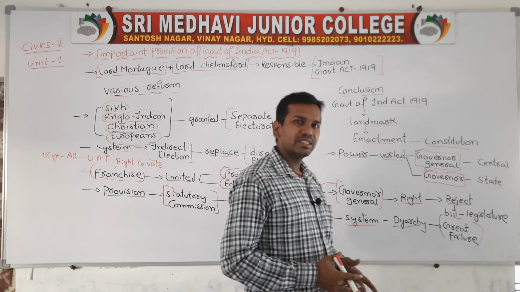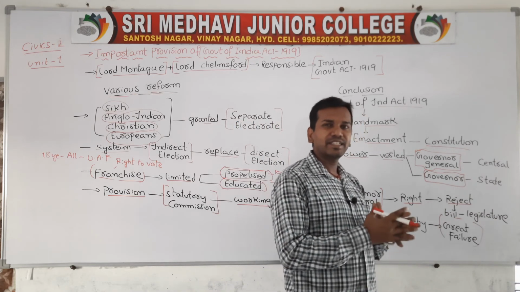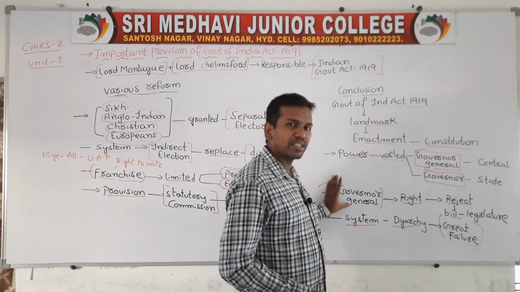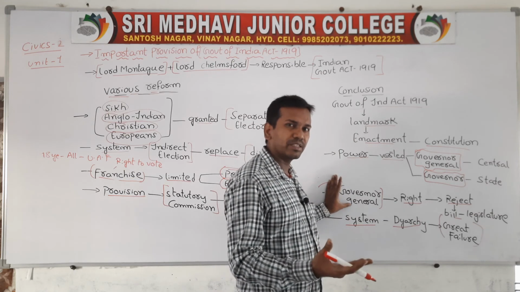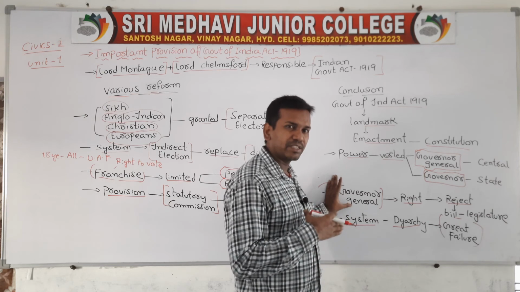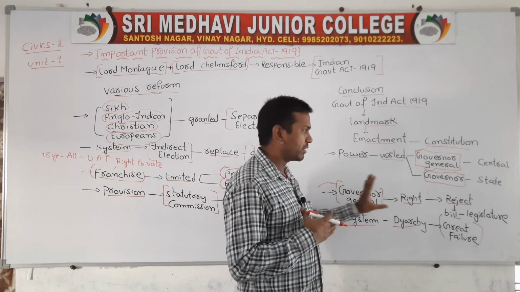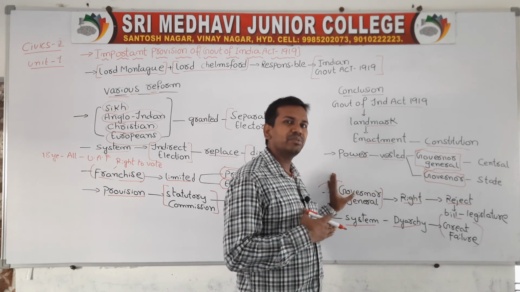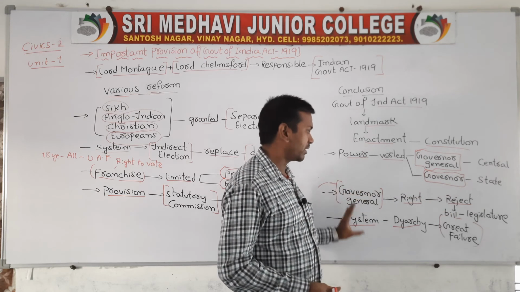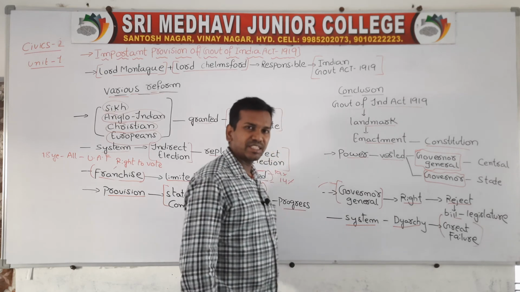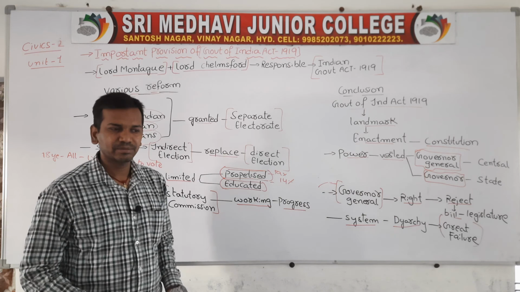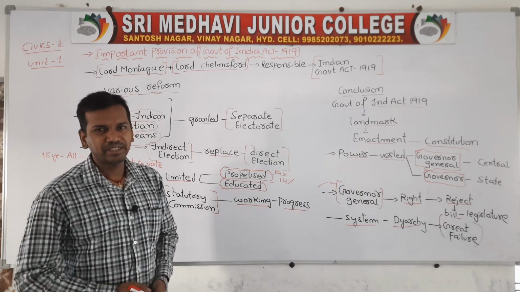If the Governor General wanted to veto the bill, he can reject any bill. That power is under the control of the Governor General, whether to formulate the bill or to reject the bill. Everything is under the control of the Governor General. Even if all the legislative members approve, the Governor General still has the right to reject the bill. So this act created a system called Diarchy, and the Diarchy system led to failure.